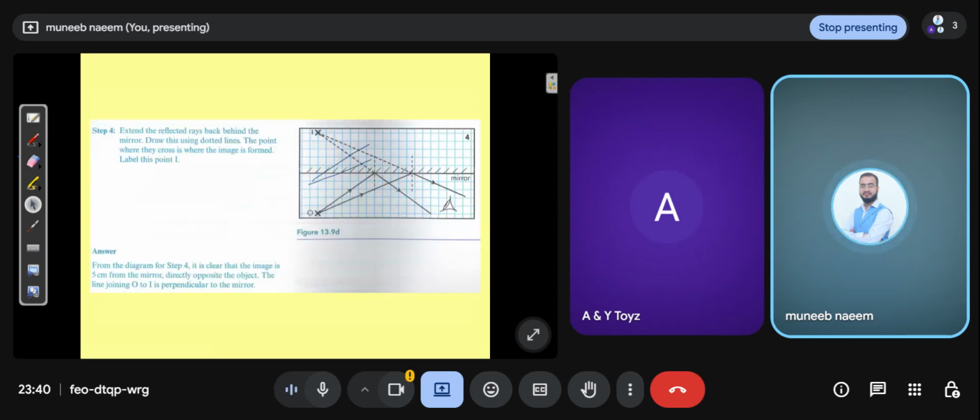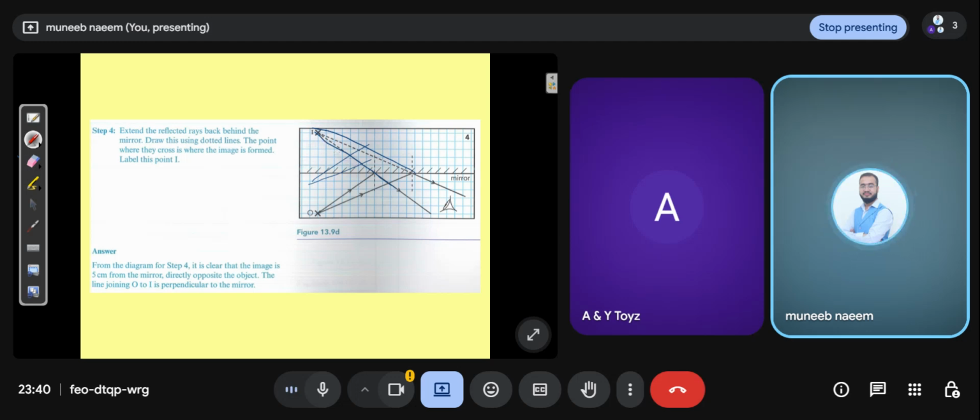Extend the reflected rays back behind the mirror. So there are two rays you can see, but simply extend these two rays. The point where they cross is where the image is formed. Label this I.